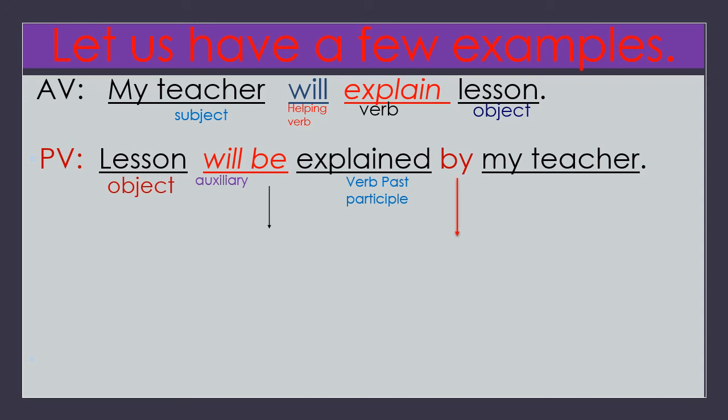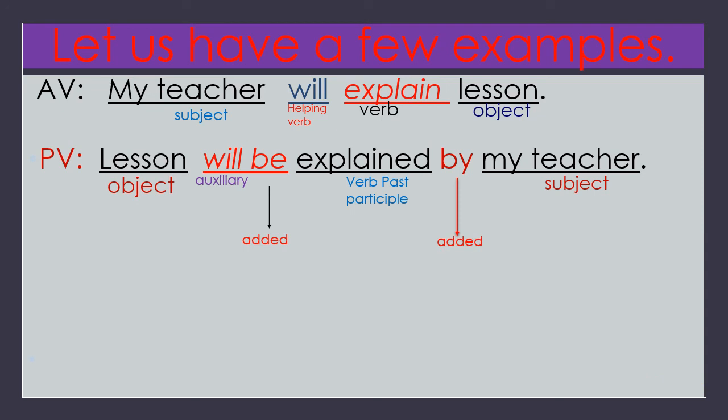The past participle form of explain is explained. So explained is given here and subject my teacher as it is. And we have added two things. One, be is added because whenever there is will, shall, can, could, may, might, would, we should add be. And we have added by.